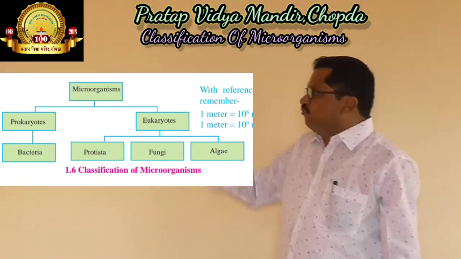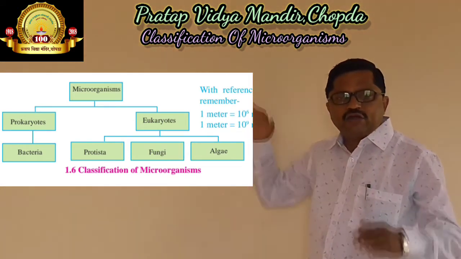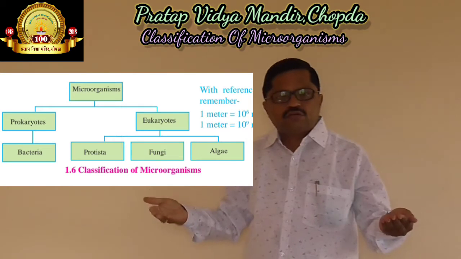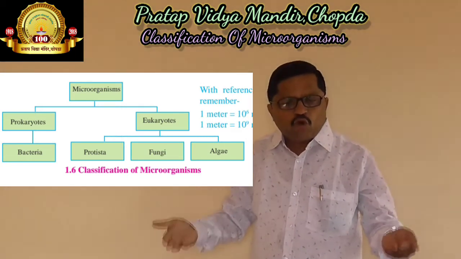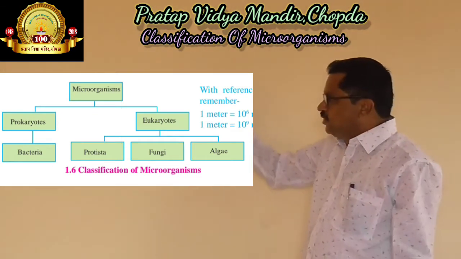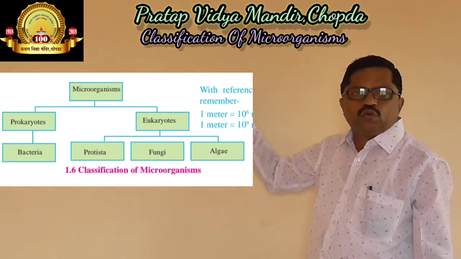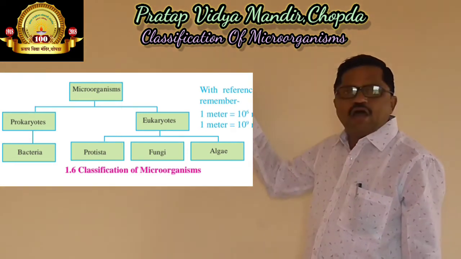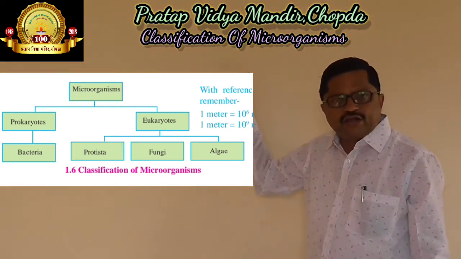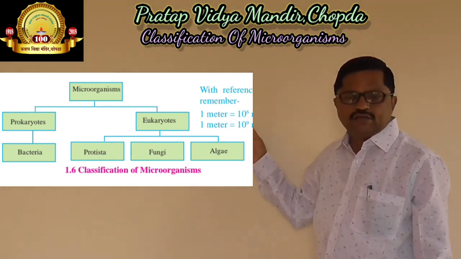Further, these prokaryotes and eukaryotes are divided into subgroups. Prokaryotes include bacteria. Eukaryotes are divided into protista, and then again into fungi and algae.